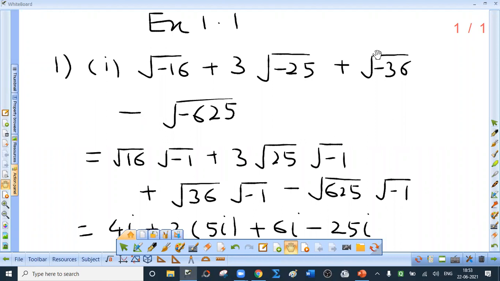Exercise 1.1, simplify. First sum, root of minus 16 plus 3 root of minus 25 plus root of minus 36 minus root of minus 625.